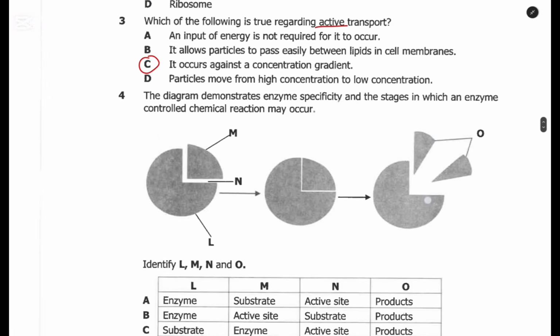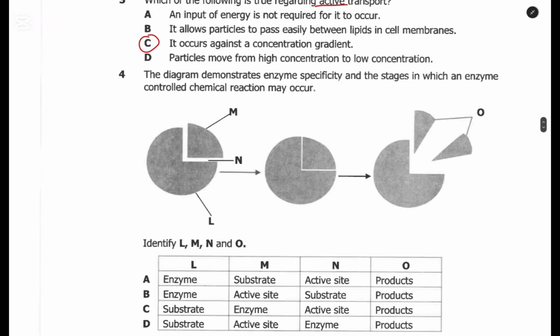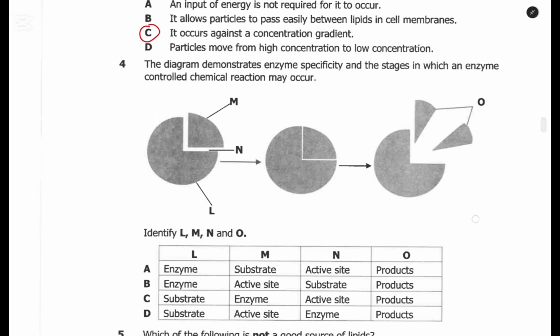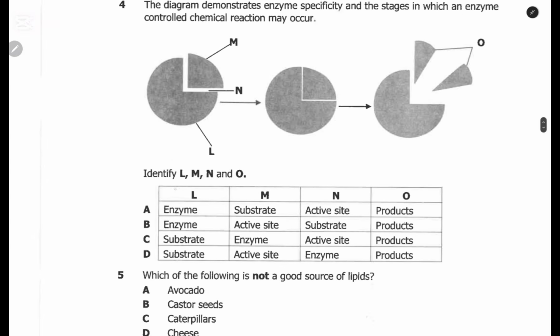Then for question 4, the diagram demonstrates enzyme specificity and stages in which an enzyme-controlled chemical reaction may occur. As you can see the diagrams, I'm sure you are aware of this topic, which is enzymes, and I've done a lesson on this part. Just right here on this platform, you should be able to find full lessons and also more questions on this part. The question is to identify L, M, N, and O.